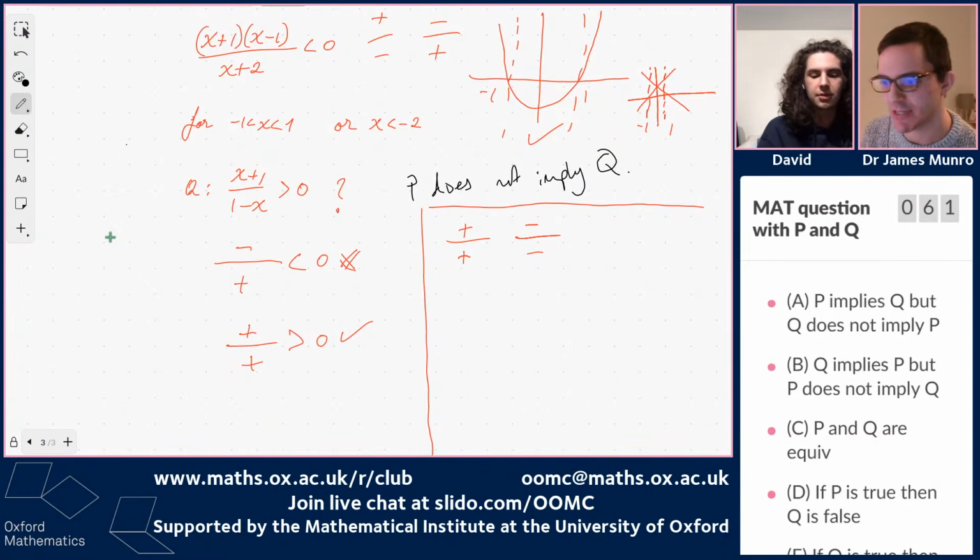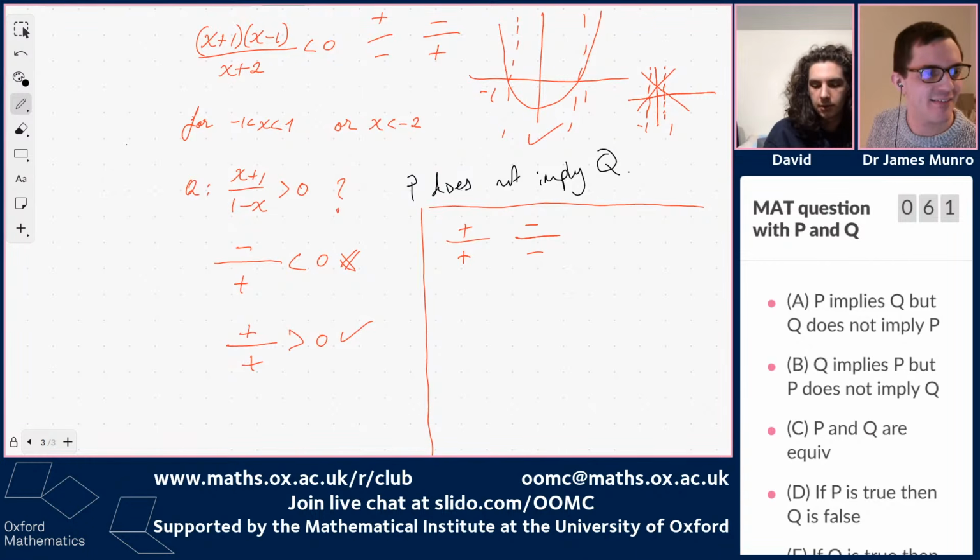What about negative over negative? Does that ever happen? That doesn't happen, does it? Because we don't have both of them negative. When one grows very negative, the other one goes very positive. They're not going to be negative at the same time. So this one never happens.